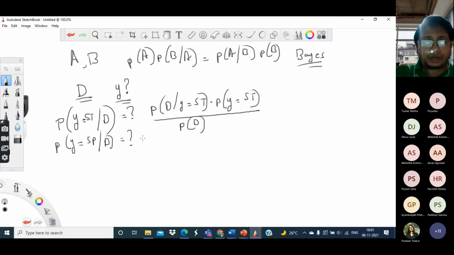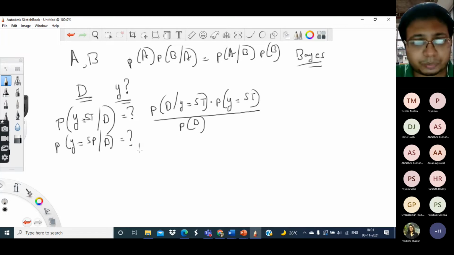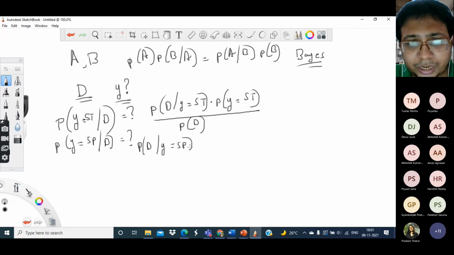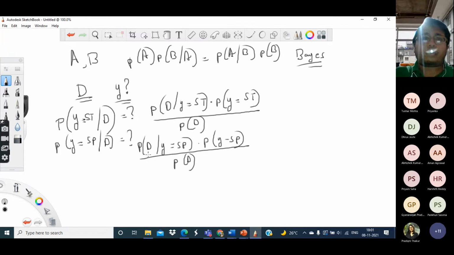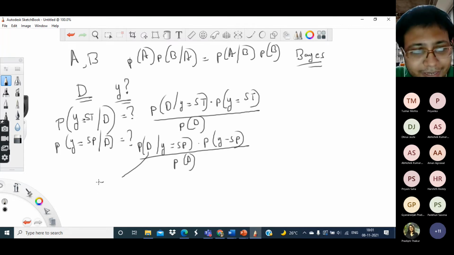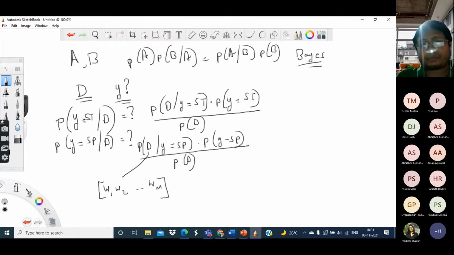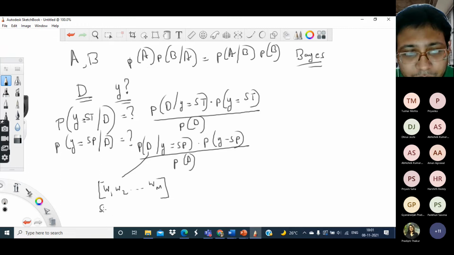Similarly, this one is equal to P of D given y equal to sports, times probability y equal to sports, divided by probability of D. Now what is D? D, as I said, is a sequence of word tokens like W1, W2, up to, let us say, WM. Once again, a document is a sequence of tokens.